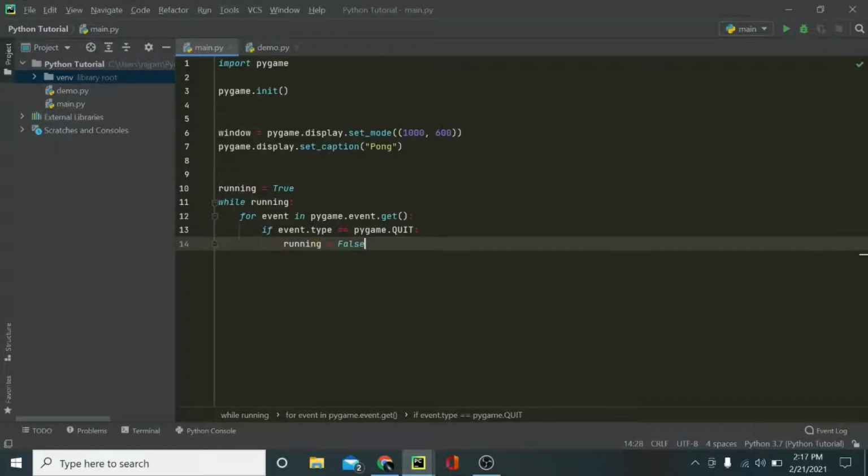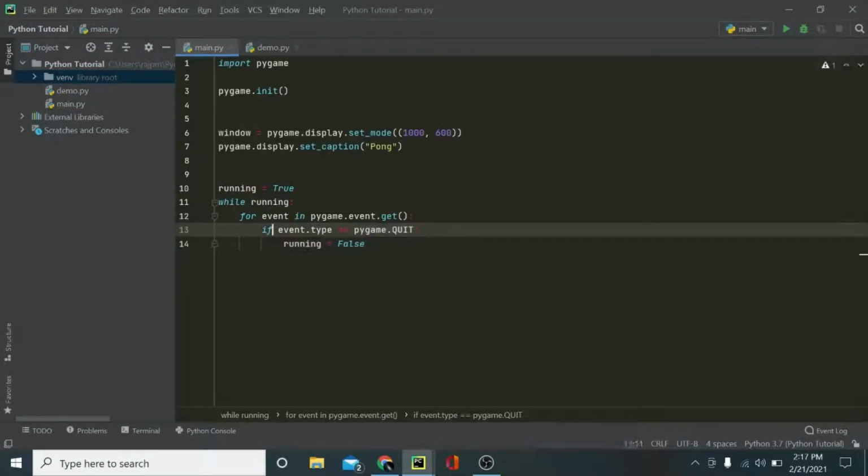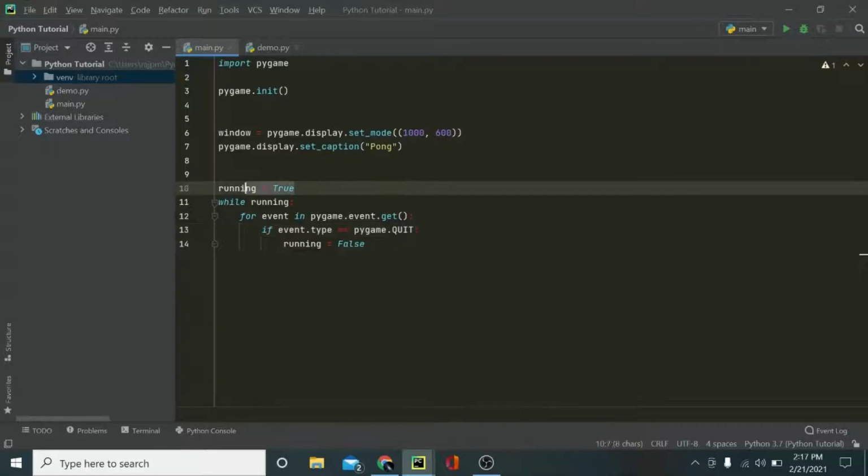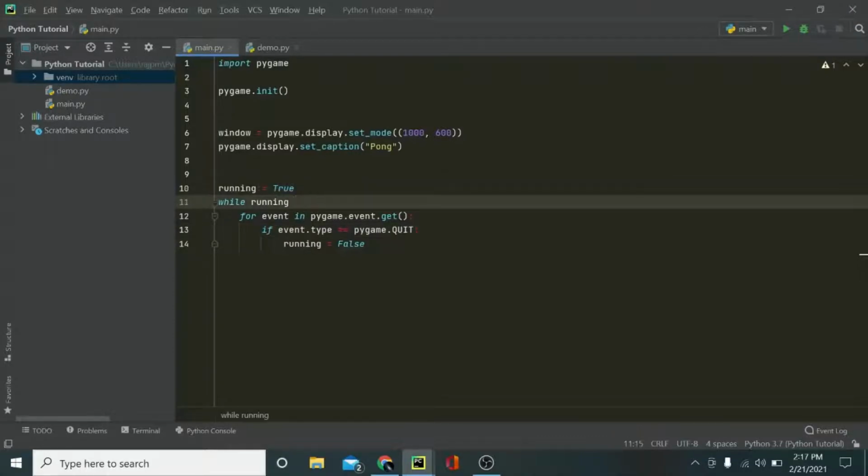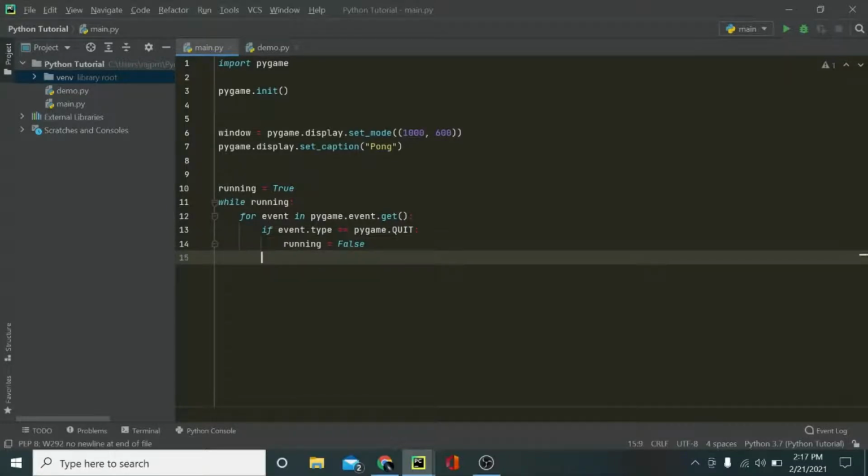So what is happening here is, if this X button is pressed, then it will set running equal to false. If the while loop is false, then the window won't be active anymore and it will shut down. Now that we have done this, I'll run the window. As you can see, we have successfully created a window in Pygame. And this is how you create a basic window in Pygame.